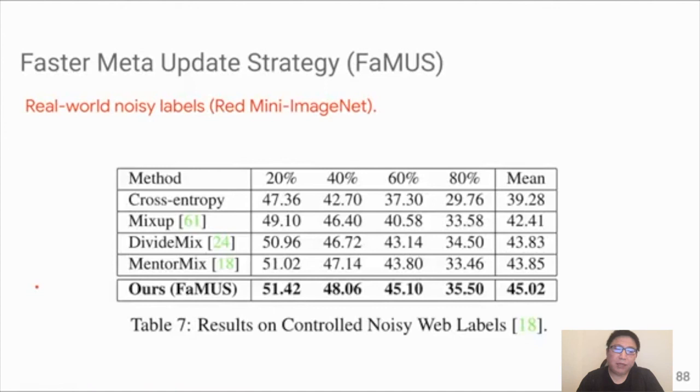And we found that this method is also very effective for dealing with noisy labels. And remember, we have this new data set called controlled noisy web labels. And here we conduct experiments on one of the data sets, the mini ImageNet split. And we compare our method with very recent methods such as MentorMix and DivideMix. We observe this new method gets pretty impressive results across multiple noise levels, and on average gives you the best result.